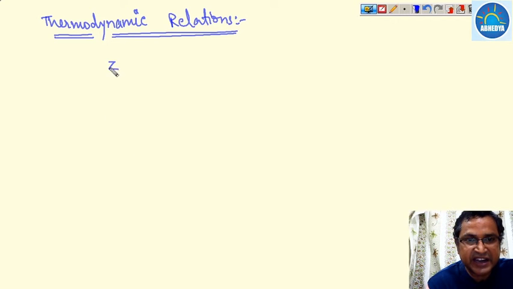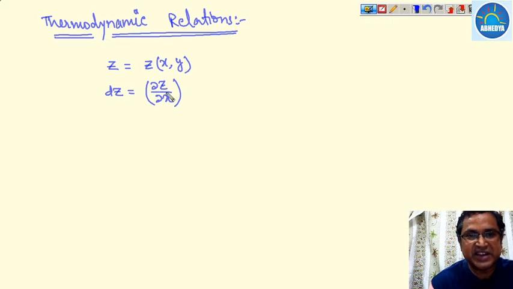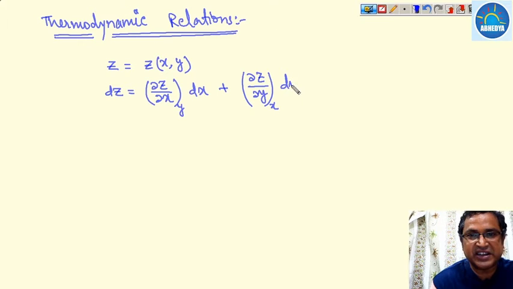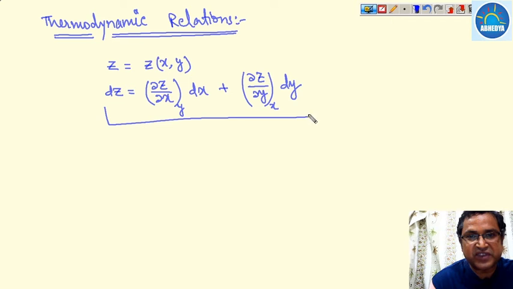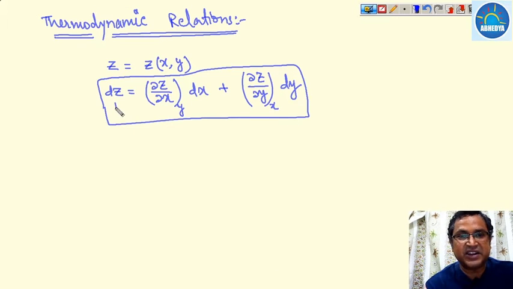Suppose we have a function z, which is a function of two variables x and y. The total differentiation of z may be written as del z over del x, the partial derivative of z with respect to x keeping y constant, dx, plus del z over del y, the partial derivative of z with respect to y keeping x constant, dy. This is the way we write the exact differential of a function of two variables x and y.